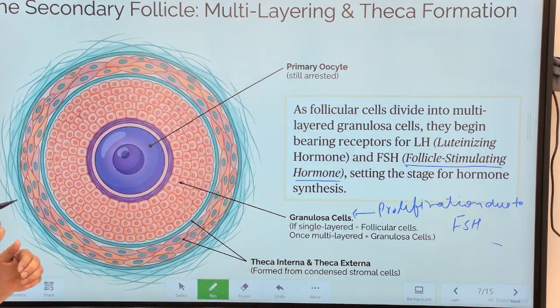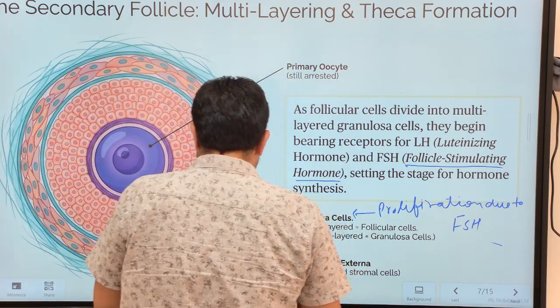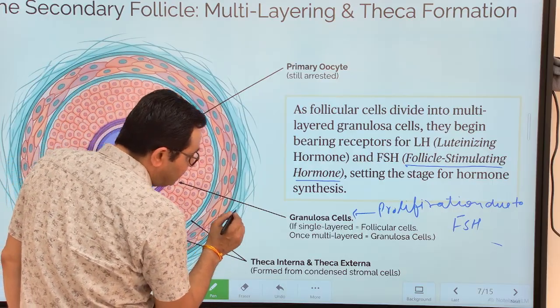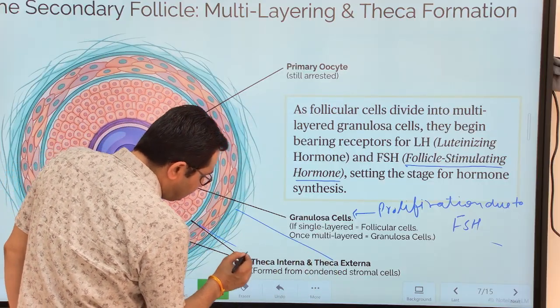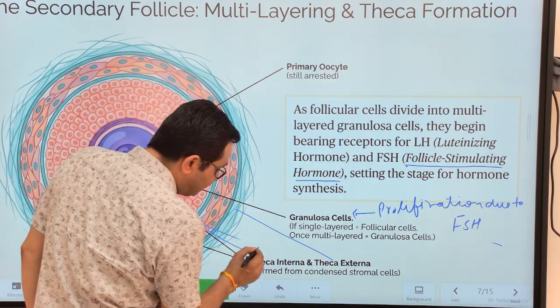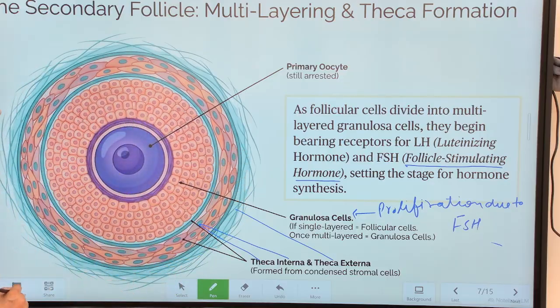These stroma cells undergo division and start producing two layers. The outermost layer is the theca externa, and this inner layer, just focus on the blue line, represents the theca interna cells, while the outer layer is the theca externa.